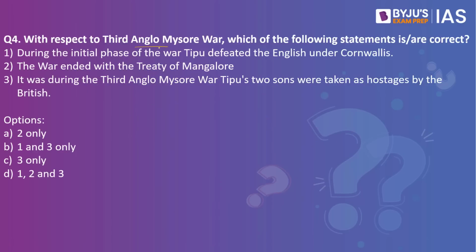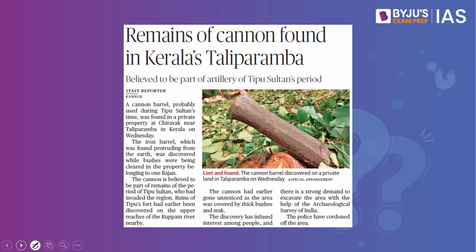With respect to the Third Anglo-Mysore War, which of the following statements are correct? During the initial phase of the war, Tipu defeated the English under Cornwallis. The war ended with the Treaty of Mangalore. It was during the Third Anglo-Maratha War. Tipu's two sons were taken as hostages by the British. Which of the statements are correct? The answer to this is 3 only. Why have we taken this practice question? Because this article in The Hindu makes a reference to Tipu Sultan. Let us try and understand these options.